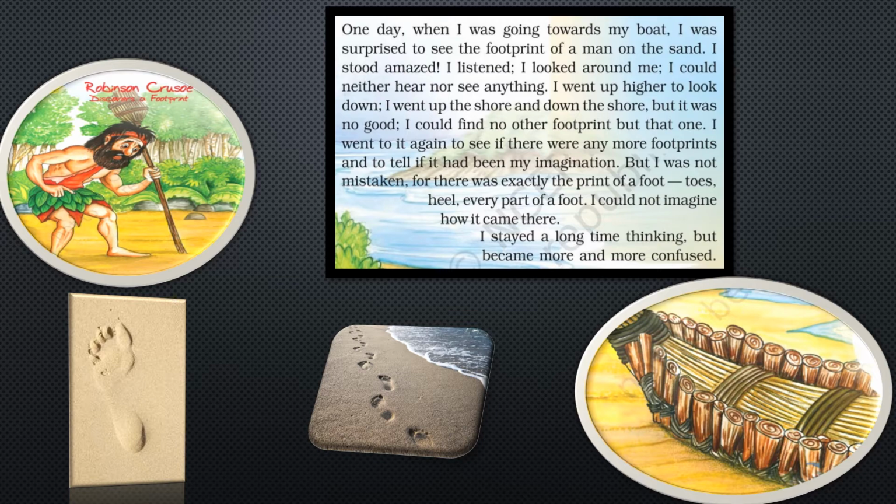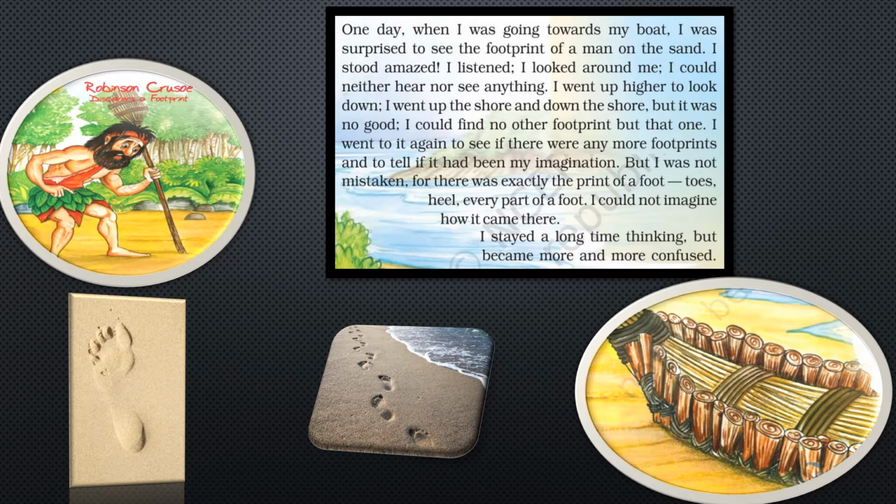What is there in this story? Robinson Crusoe, one day he was going towards his boat, and he saw a footprint. While seeing the footprint, Robinson Crusoe was surprised, amazed. Amazed means surprised. Whose footprint was there?